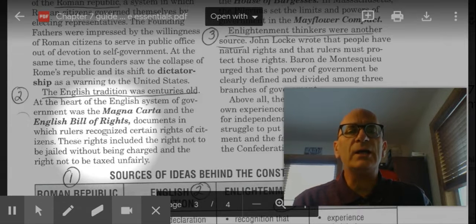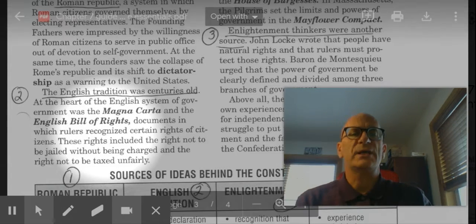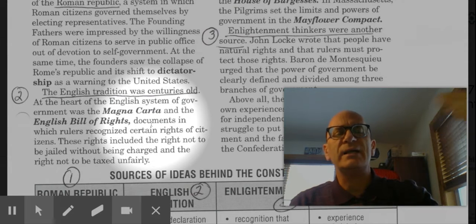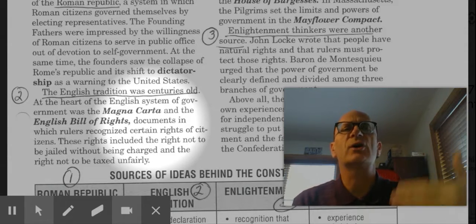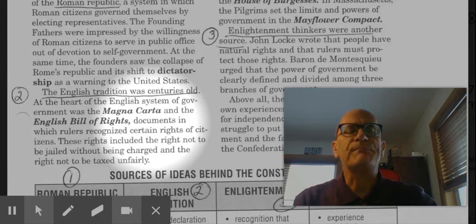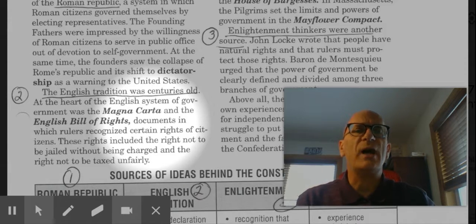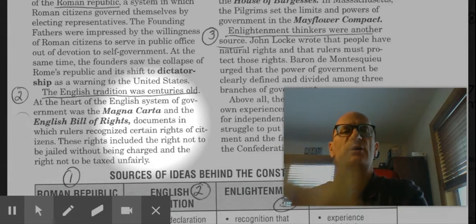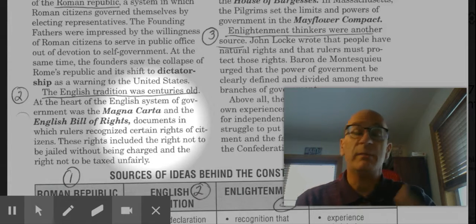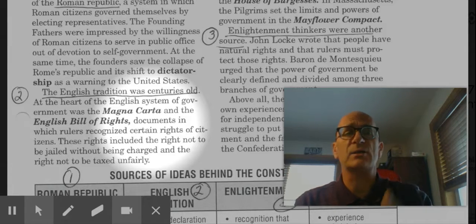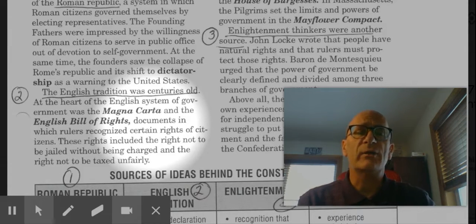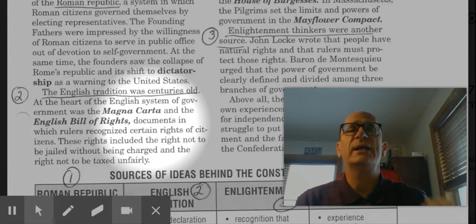Next up, the English tradition was centuries old. The ideas behind the Constitution come from the English tradition, which so many of the founding fathers were familiar with because their ancestors, and many of the founding fathers themselves, had come directly from England to the colonies, as well as some people who had lived in North America when it was still the English colonies. They still relied on their tradition of experience with England.